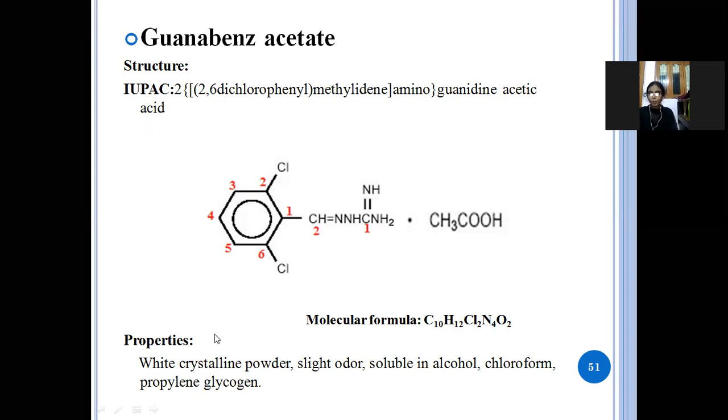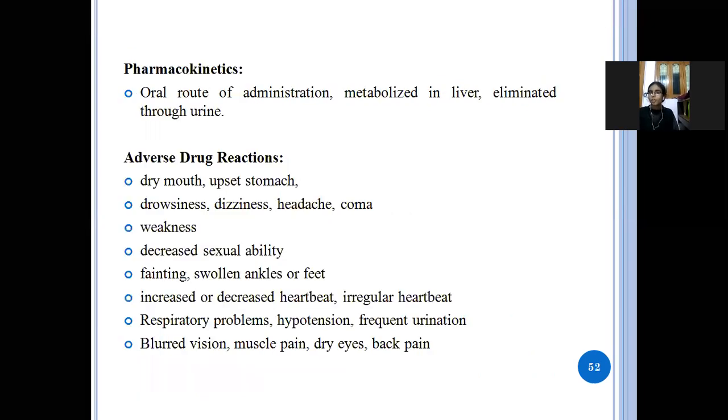And the properties are, it is a white crystalline powder, slight odor, and soluble in alcohol, chloroform, and propylene glycol. Next, pharmacokinetics. It is the oral route of administration and it is metabolized in the liver, eliminated through urine.